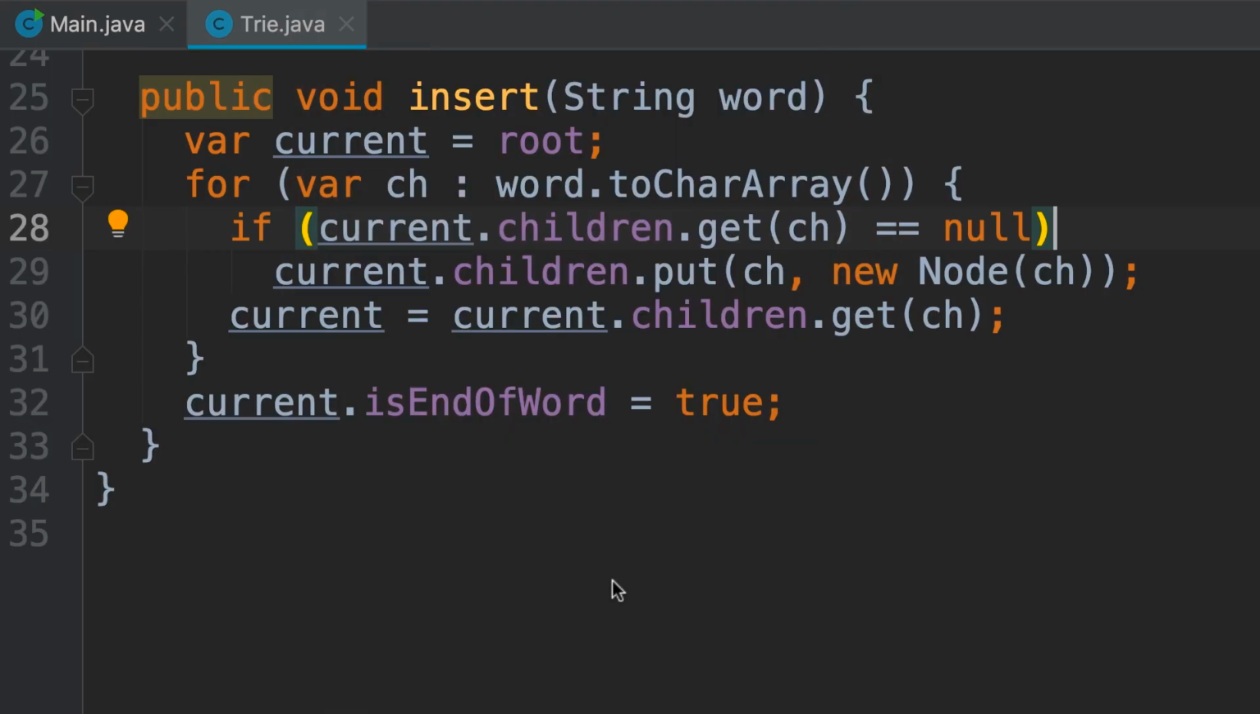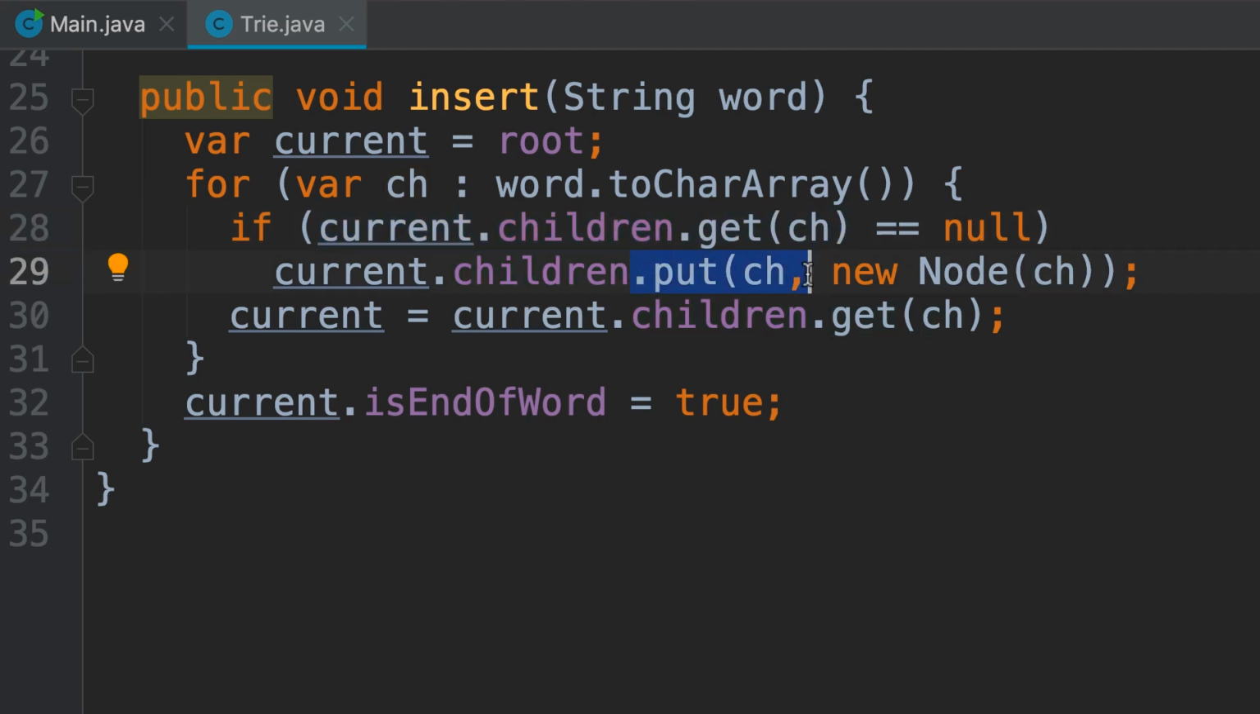Now, where in this code do you think we have violated the abstraction principle? On line 28, we're working directly with the children field. Earlier, the children field was an array, but the moment we changed this to a hash table, our code broke immediately. So this code, the insert method of the trie class, is aware of the inner working of the node class. It knows that the children is a hash table that has these methods, get and put.